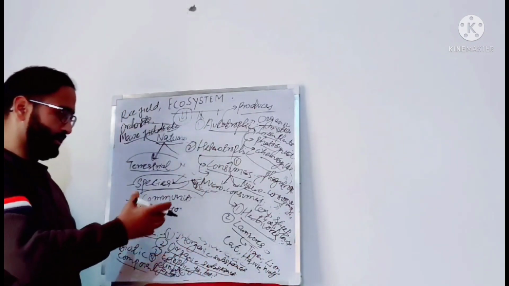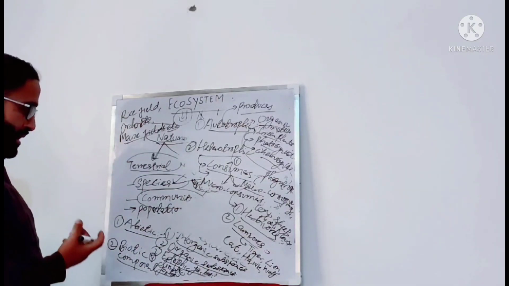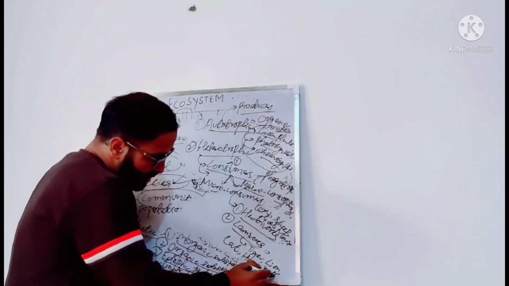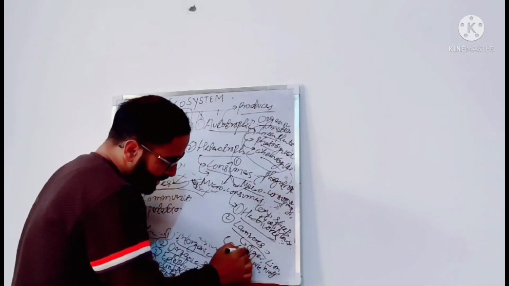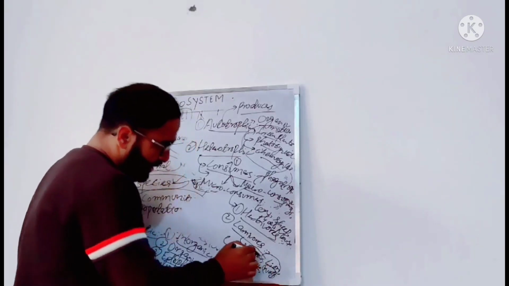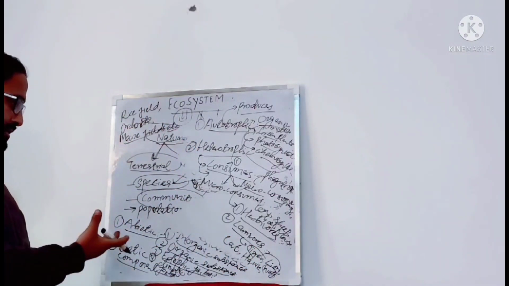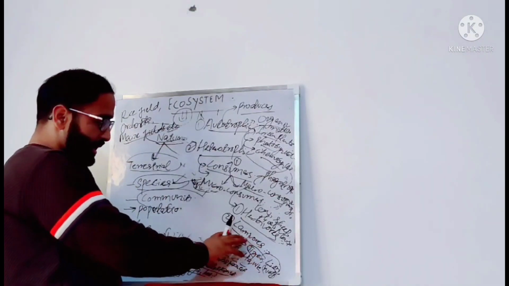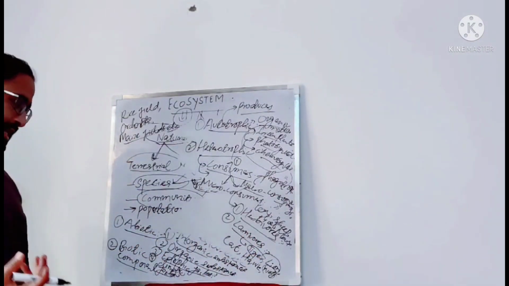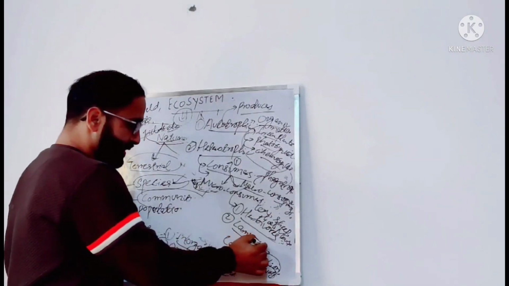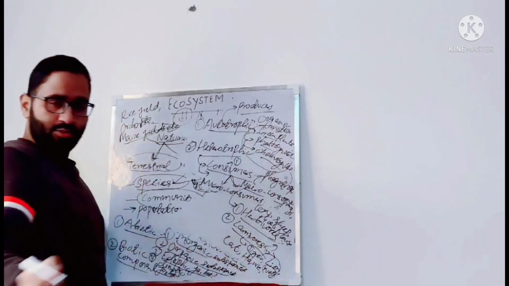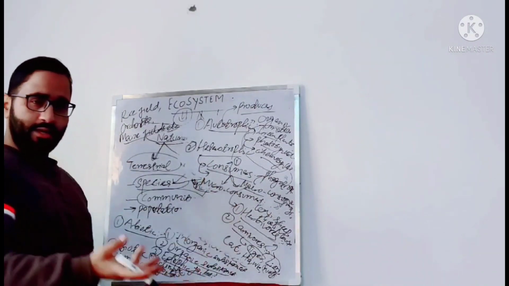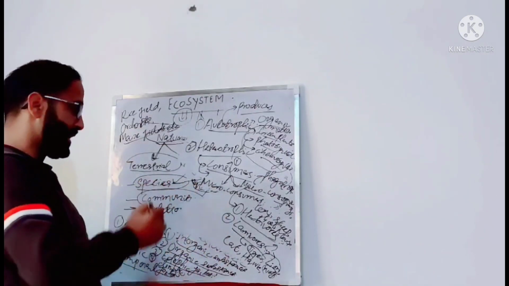These are meat eaters. Some of these carnivores are top carnivores like tiger, lion, hawk. They can even eat smaller secondary consumers. So among carnivores, some are secondary consumers and some are tertiary consumers. Tertiary consumers can feed on herbivores and on secondary consumers as well.